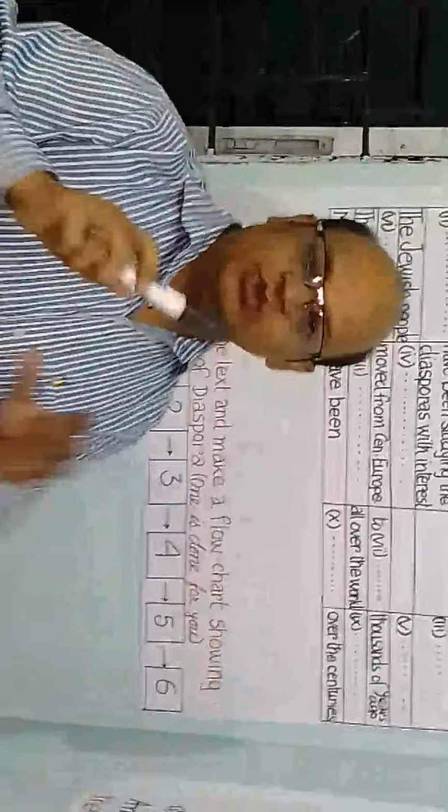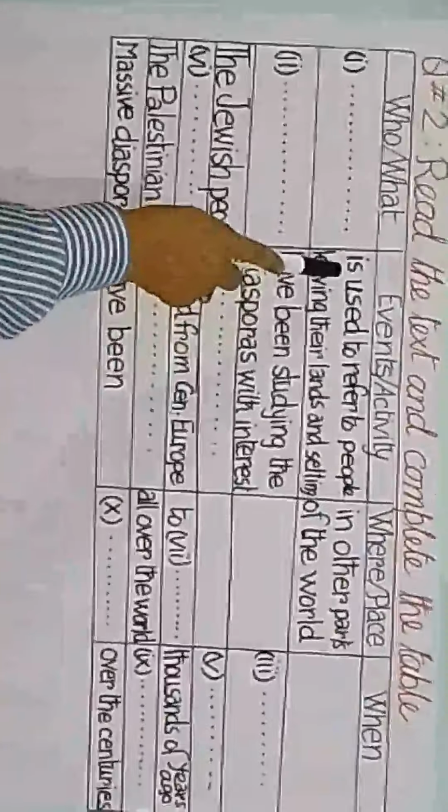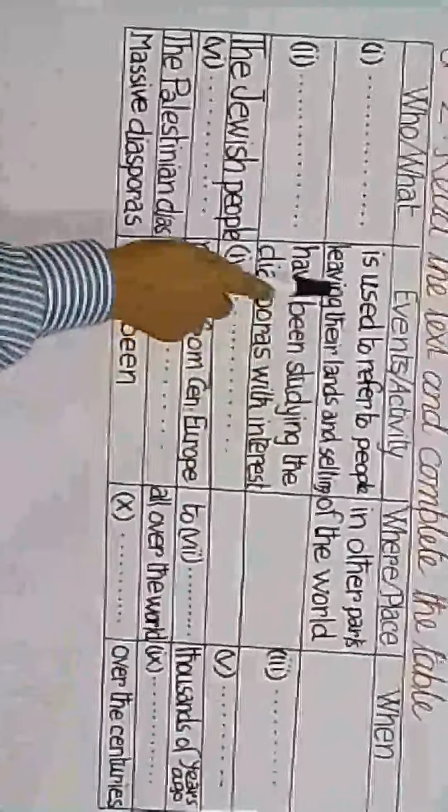Okay, dear students, I think you have already completed your reading and completing the table. Yes, thank you for your good effort, and let's try together. At first, number 1, we find who or what. There is a blank, that means this is the subject part. Let's see what the information is later. We find is used to refer to people leaving their lands and settling in other parts of the world. Of course, we have got this part of this sentence in the text.